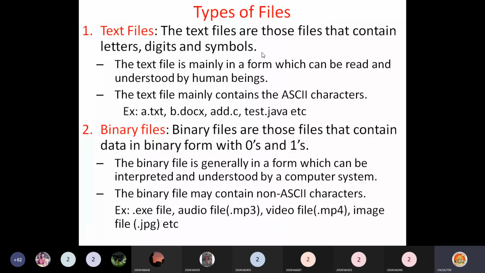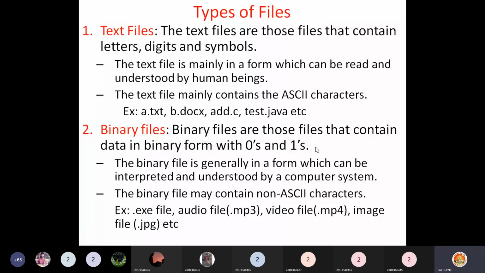Then we have the other type of file, binary files. Binary files are those files that contain data in binary form, with zeros and ones. That means all data will be in the form of zeros and ones only. These binary files are generally in a form which can be interpreted and understood by a computer system.